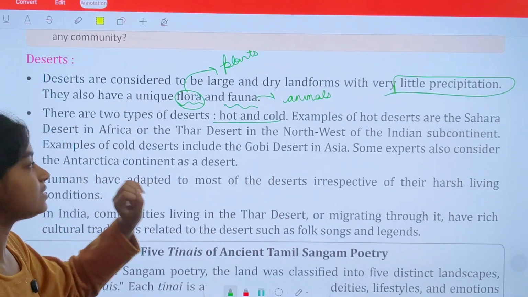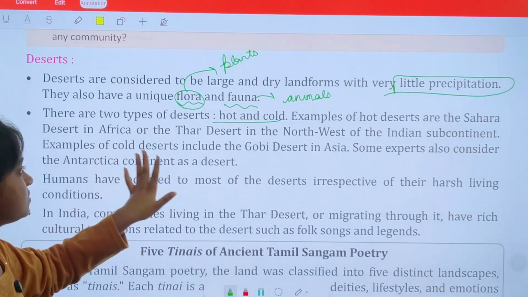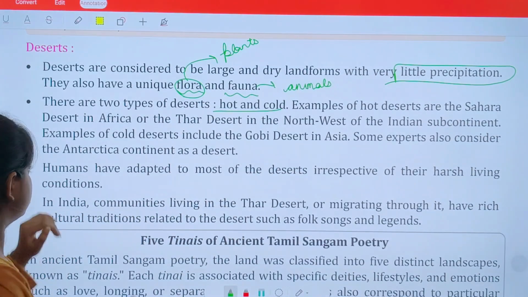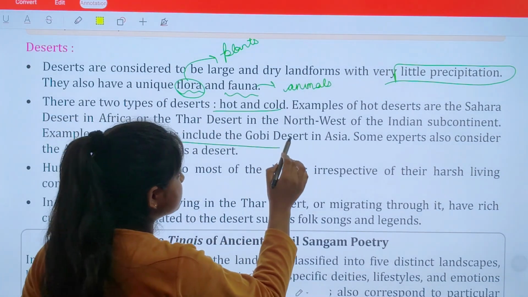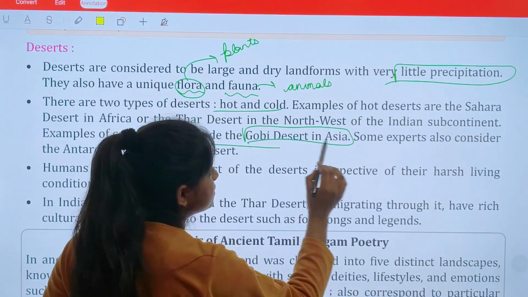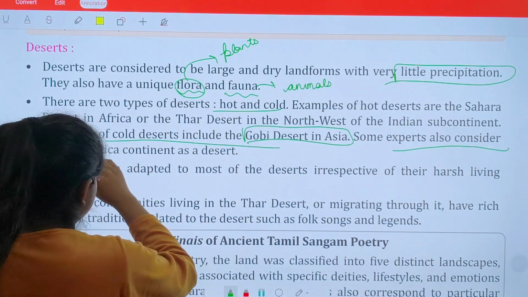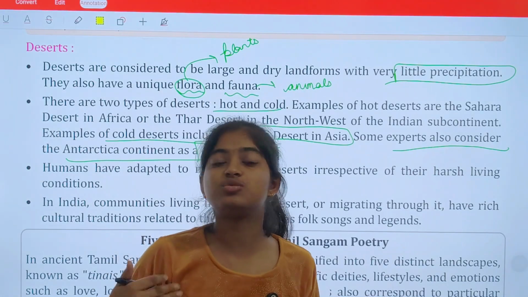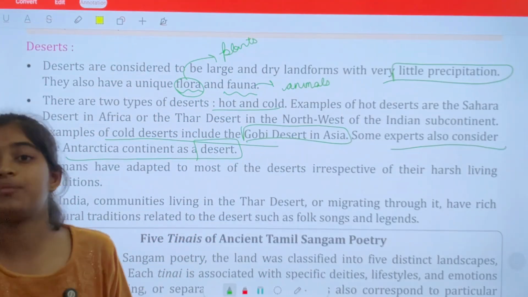Examples of hot deserts are the Sahara desert in Africa and the Thar desert in the northwest of the Indian subcontinent. Okay, and examples of cold deserts include the Gobi desert in Asia, and some experts also consider the Antarctica continent as a desert because it is very cold over there. There is a very sandy area and less precipitation.